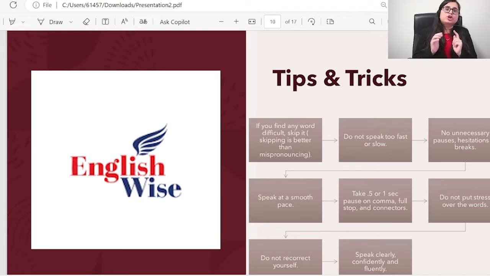Let's speak confidently, clearly, and fluently. This is also an important thing. Make sure that you're speaking clearly, confidently, and fluently. Just keep on speaking, take natural pauses, and this is how you're going to get score in your pronunciation and your fluency. Please do not speak too fast in your read alouds. There won't be any points. Speak at a normal and natural pace.